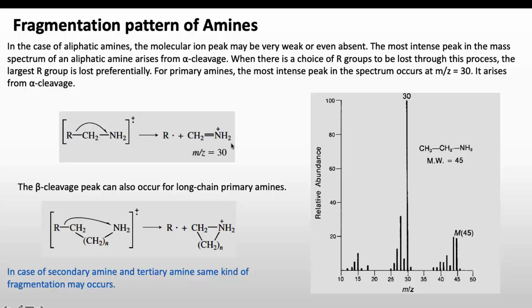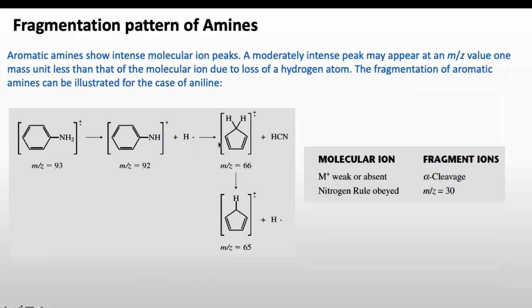In the case of secondary amine, this N will have another substitution, like if it has one CH3, then we will see a peak at m/z 45. That will be the characteristic peak in the case of secondary amine. If it's a tertiary amine, then it will have 2 CH3 groups, and then the characteristic peak will be at 60, which will be the base peak. So in the case of primary, secondary and tertiary amines, we will see the characteristic peak after the alpha cleavage.